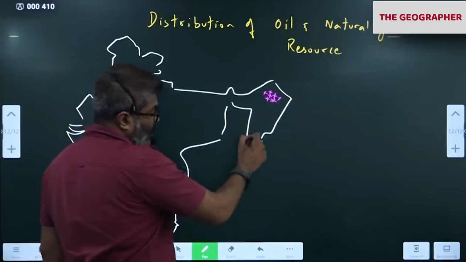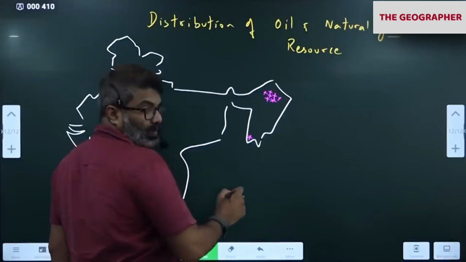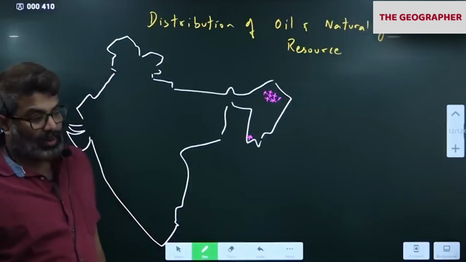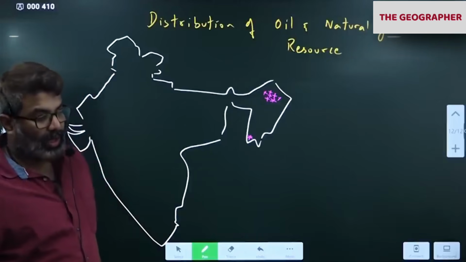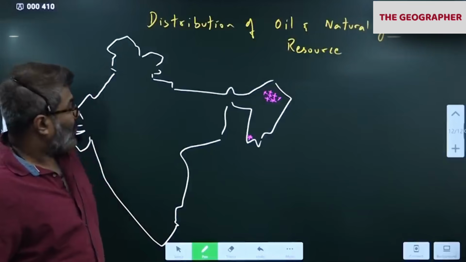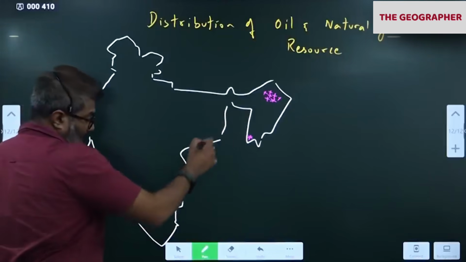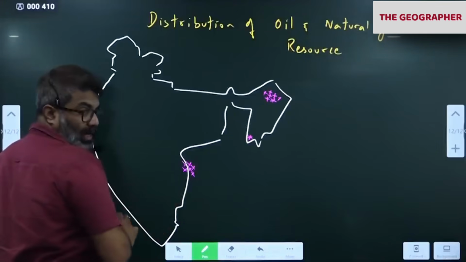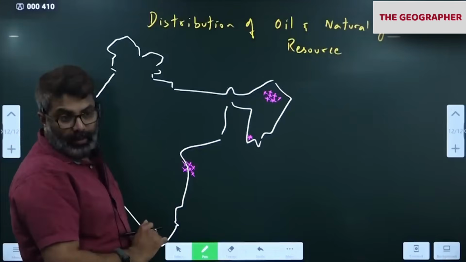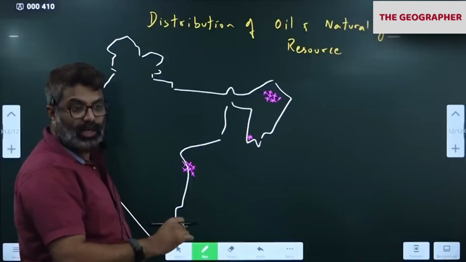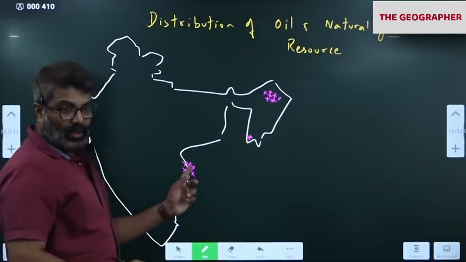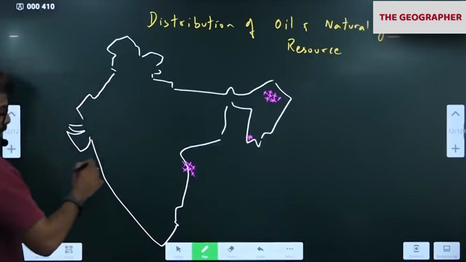Locate Mongram here in Tripura. Mongram, both gas field and oil field I am marking. Mongram, Tripura. Done? Then come down here. KG Basin, Krishna Godavari Basin: Rava, Tatipaka. Locate Rava and Tatipaka. KG Basin means Krishna Godavari.